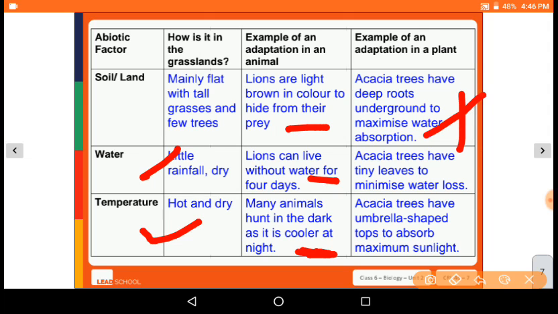So first we can write, the Acacia tree has deep roots underground to maximize water absorption. It has tiny leaves to minimize water loss and has an umbrella-shaped top to absorb the maximum sunlight.